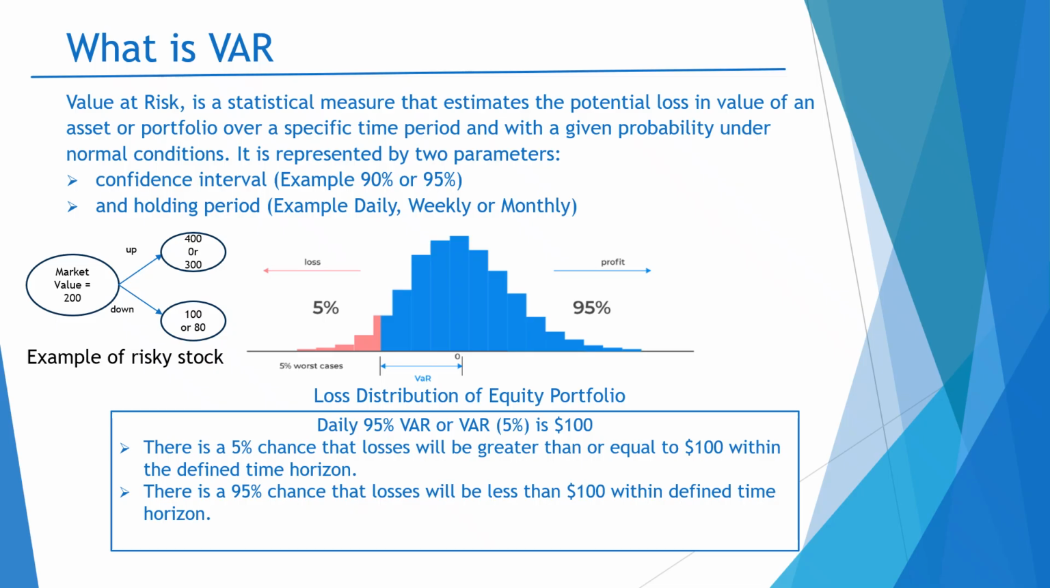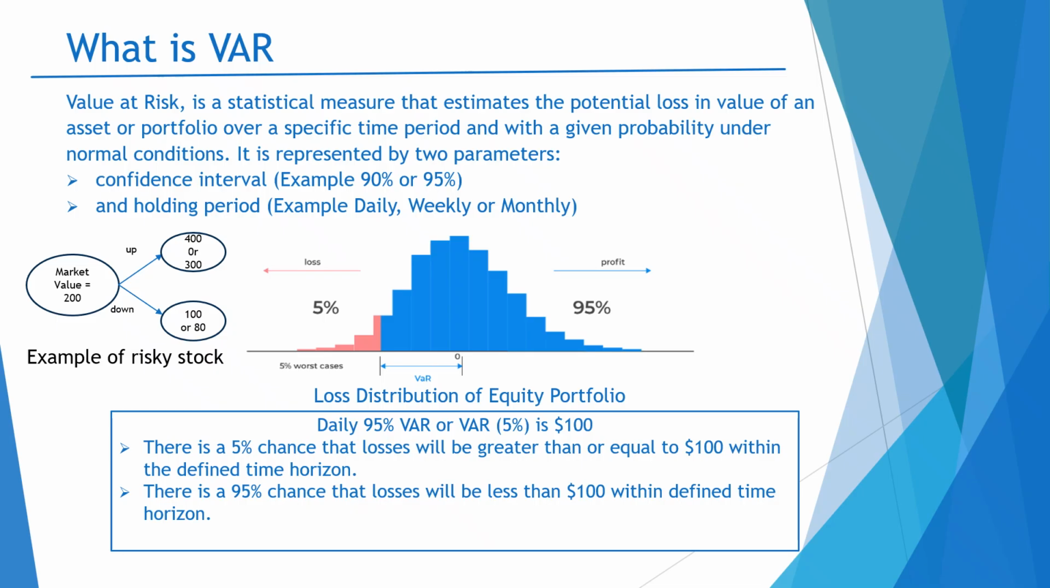For example, if I have a daily VaR and I want to calculate the weekly VaR, then I have to multiply by the factor which is root 7. If I want to calculate the monthly VaR, then I have to multiply by the factor which is root 30 or root 31, whatever.